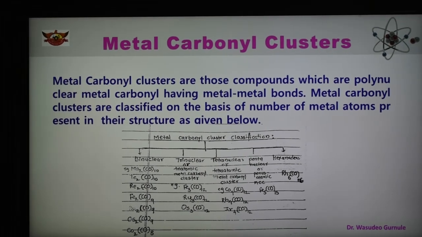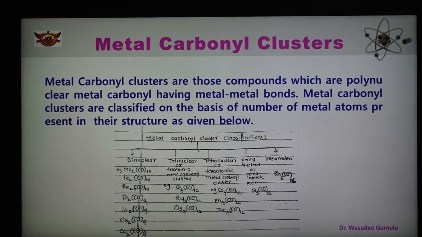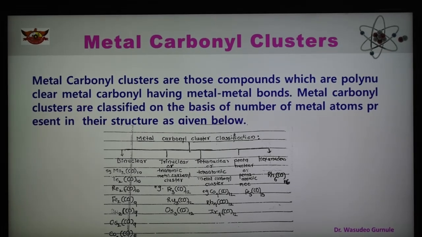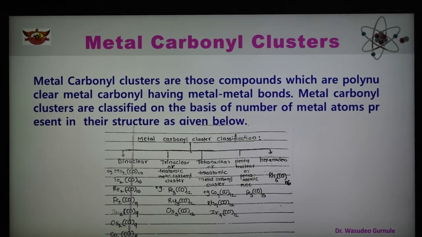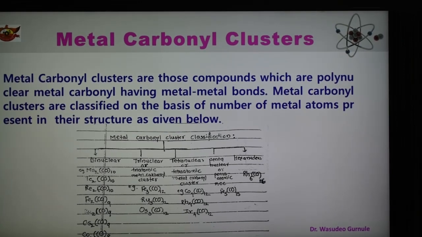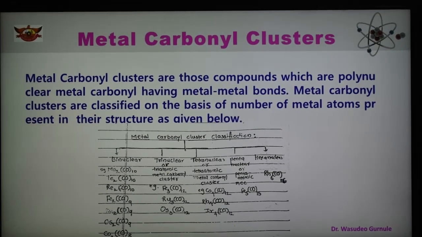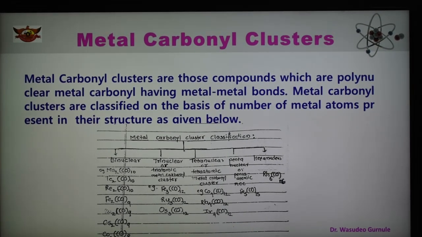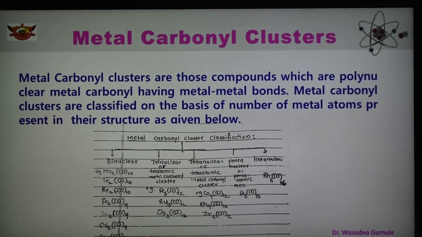Poly means which contain two or more than two metal atoms. These carbonyl clusters have metal-metal bonds, and they are classified into different types depending upon the number of metal atoms present in the metal carbonyl.